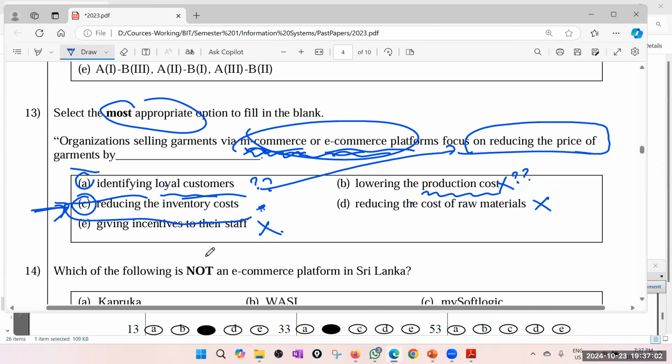Yes, I have taken C, because I think this kind of question I have seen in some past paper questions also. Right. Anyway, it's a little bit fuzzy question. So this is the fuzziest so far.